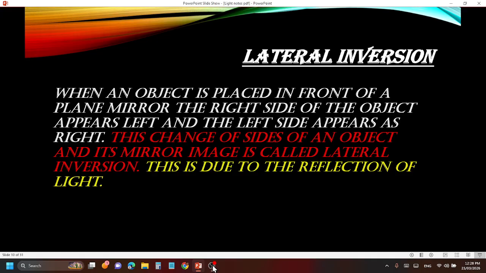What is lateral inversion? Lateral inversion is when an object is placed in front of a plane mirror, the right side of the object appears left and the left side of the object appears right. This change of sides of an object and its mirror image is called lateral inversion. This is due to the reflection of light. What do all these English words and lines mean? It means something simple.